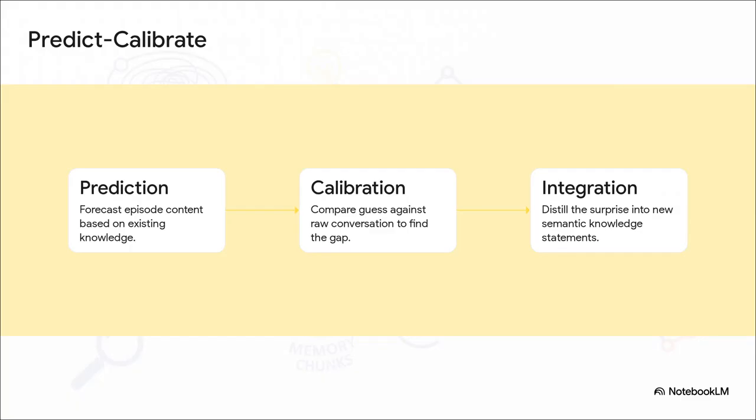So Nemori puts that free energy principle to work through a 3-stage cycle. When a new episode is created, it doesn't just file it away in a folder somewhere. First, prediction. Nemori looks at the new episode's title, checks its existing long-term memory, and literally tries to forecast what happened in the conversation. Second is calibration. It compares its own guess against the raw, unedited conversation to find the gap, the surprising, novel information it didn't predict. And third, integration. It distills that surprise into new semantic knowledge statements and actually updates its brain.